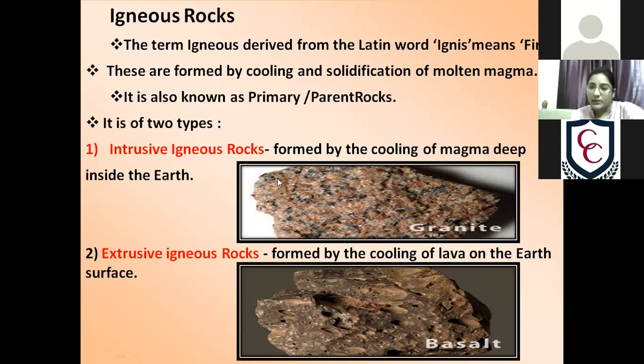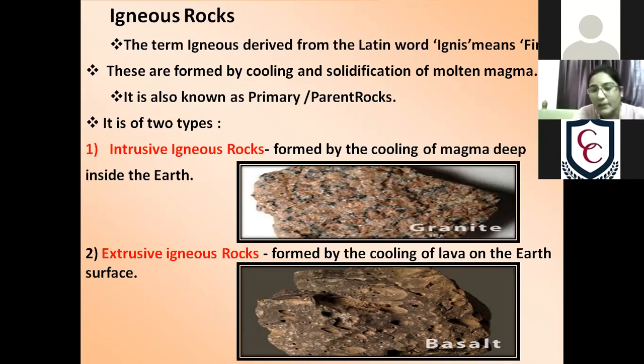When the rock, the magma, this molten form of rock, cools deep inside the earth, then intrusive igneous rocks are formed. And when the rocks are cooling down on the surface of the earth, it is known as extrusive igneous rock. But the term changes here: we call it magma inside the earth, and lava on the surface of the earth. And as you know, the temperature on the surface is comparatively less than inside the earth.